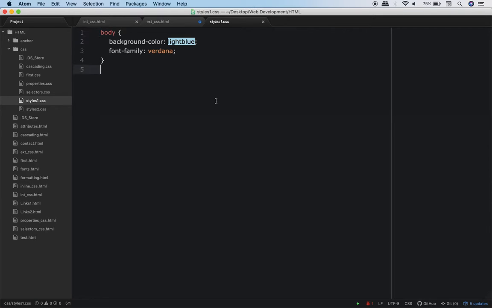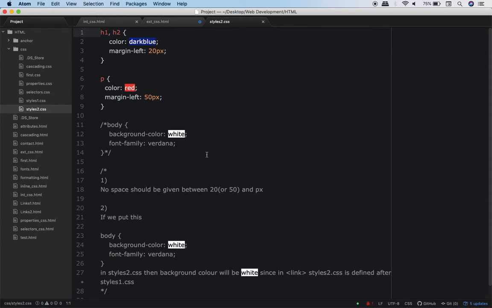Now this is styles1.css, very simple. It tells you that the body should have background color light blue and the font family should be Verdana. Then this is styles2.css. What it does is it tells us that h1 h2, okay, its color should be dark blue, margin should be 20 pixels.